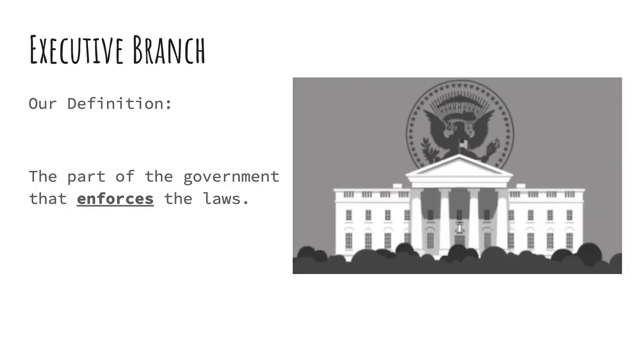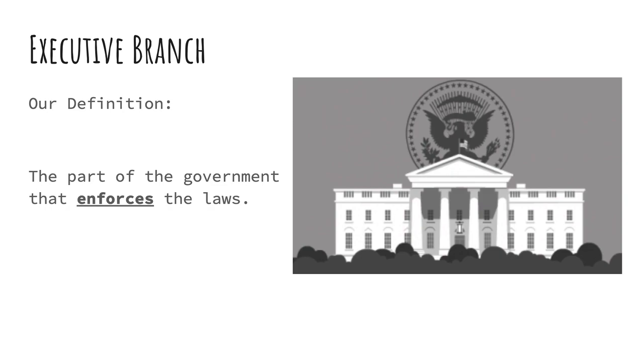Next branch of government is called the executive branch. The executive branch makes sure that the laws that the legislative branch passed actually get carried out. And again, we have lots of different executive branches. We have a mayor in Detroit. That's an executive in the Detroit government. We have a governor in Michigan. And the governor is the executive of the Michigan government. And there's a president for the whole country. That's the executive of the federal or the national government.